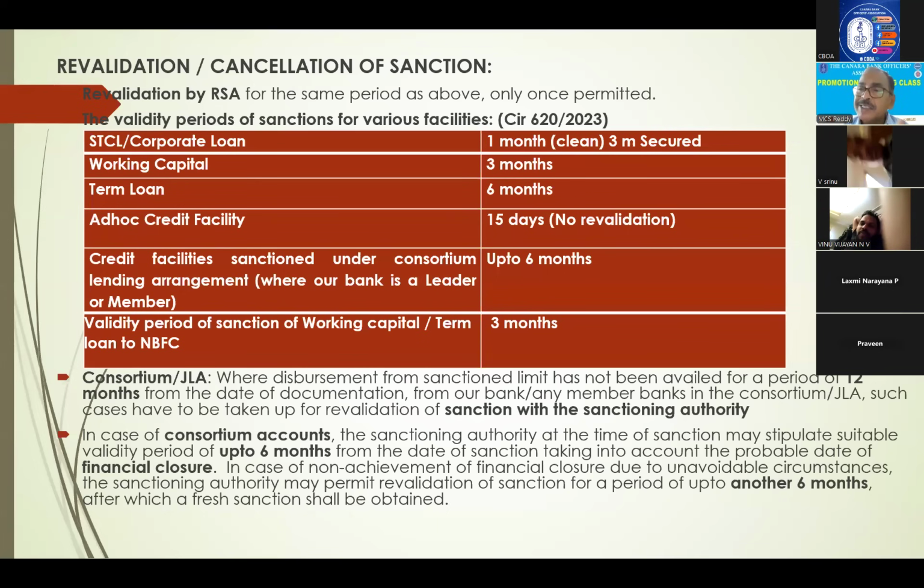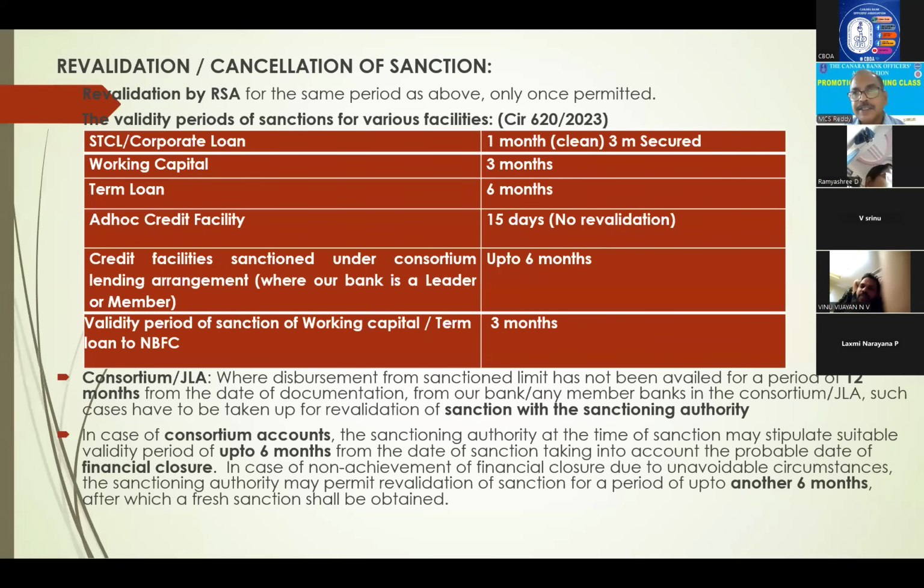Normally, executed loan papers means it is implied that the party has availed the loan. That is why the bank has now also given guidelines that on the day of executing loan papers, you have to open the loan account. Because it is implied that if the party has signed loan papers, it is availed. Similarly, in case of consortium or JLA, if the party has already executed all loan papers but not availed finance from any of the banks for a period of 12 months, in such cases you have to revalidate again. The sanctioning authority says revalidate, you have to do.